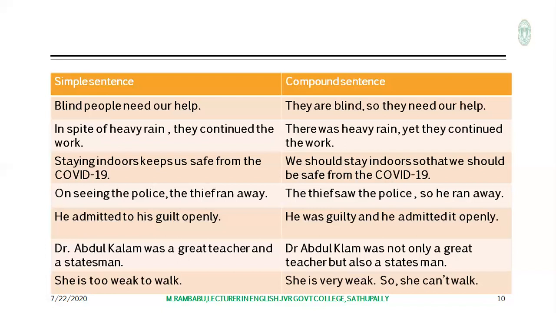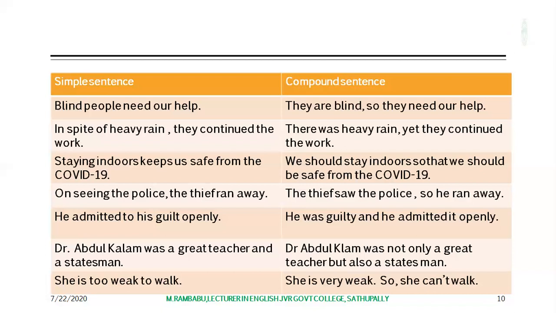Dr. Abdul Kalam was a great teacher and a statesman. Dr. Abdul Kalam was not only a great teacher but also a statesman. "Dr. Abdul Kalam was a great teacher and a statesman" is the simple sentence here. But "Dr. Abdul Kalam was not only a great teacher but also a statesman": not only...but also is a coordinating conjunction here. So it's a compound sentence.